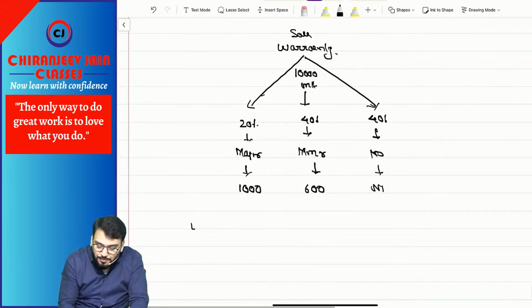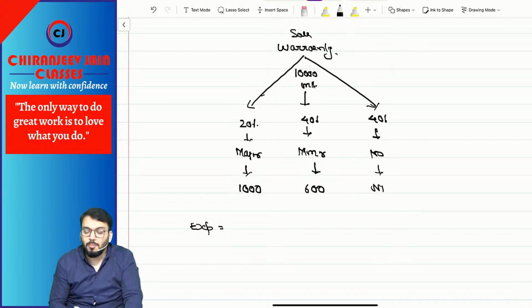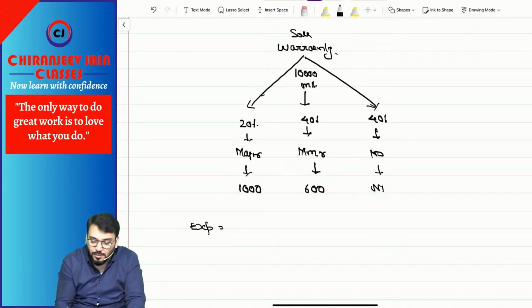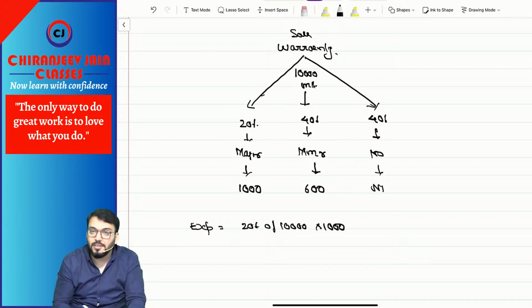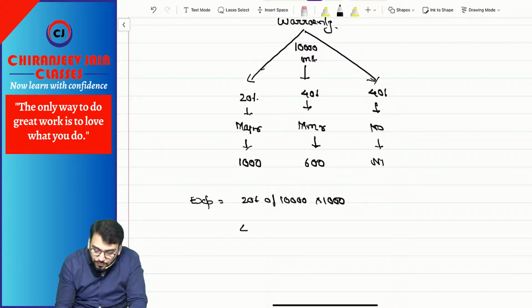So what will be the expected value of obligation? Means what will be the amount of provision? So the amount of provision will be based on these possible outcomes. So we'll calculate the weighted average of all possible outcomes. First measure 20% of 10,000 into what? 1000. Then 40% of 10,000 into what? 600.